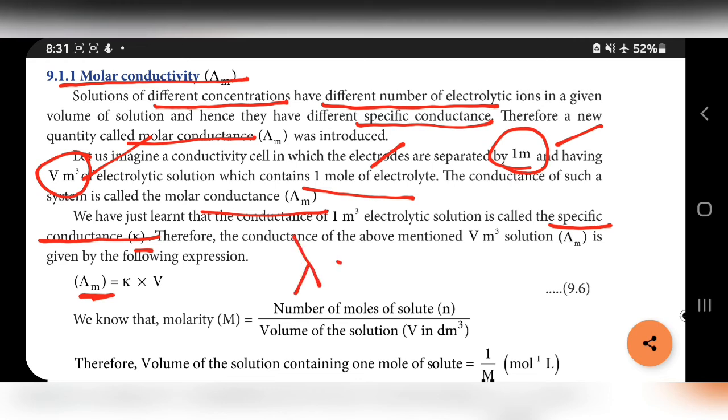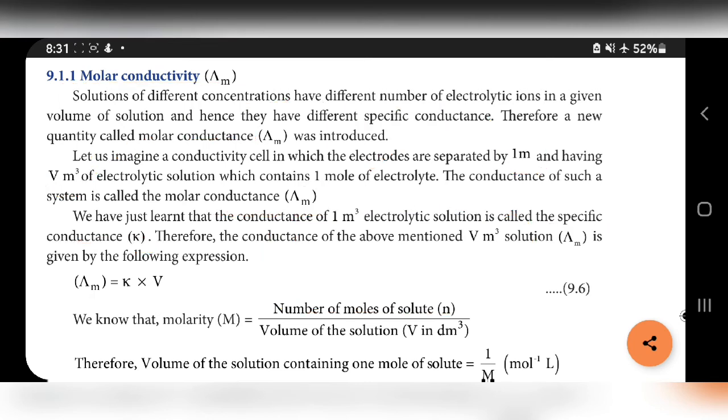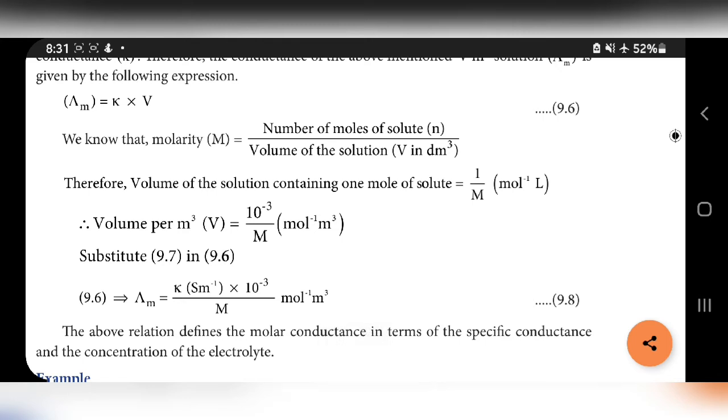So this is the formula: lambda m is equal to kappa into V.